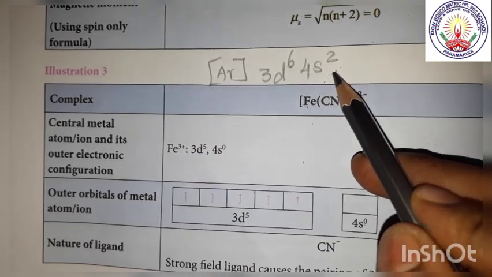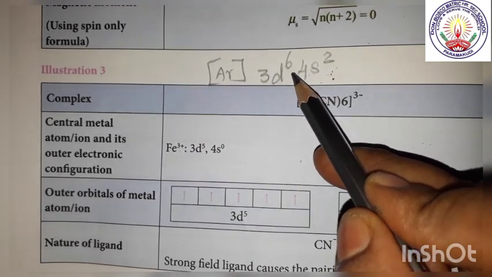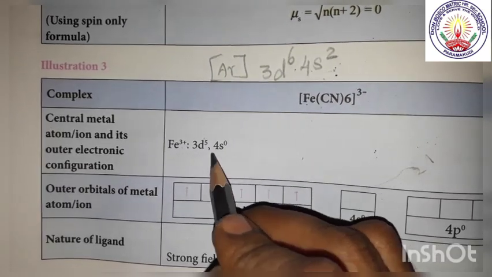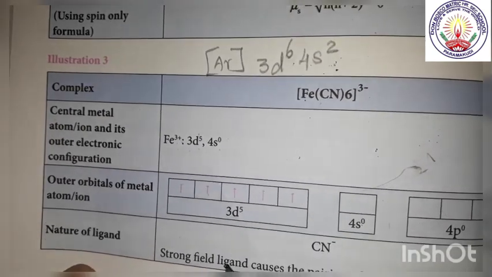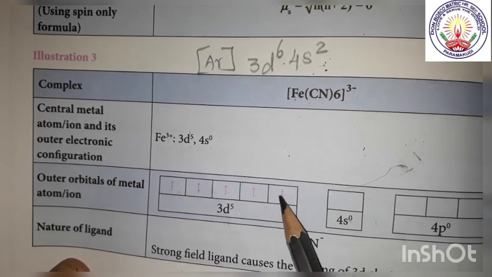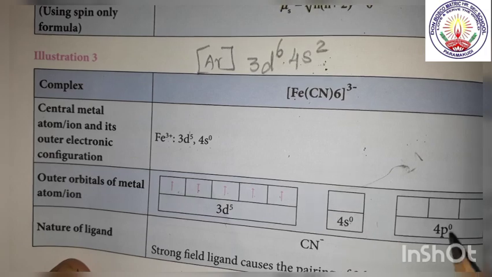So from here 2 electrons and from here 1 electron. So therefore we will have 3d5 4s0. So 3d5, 1 2 3 4 5, and 4s0.